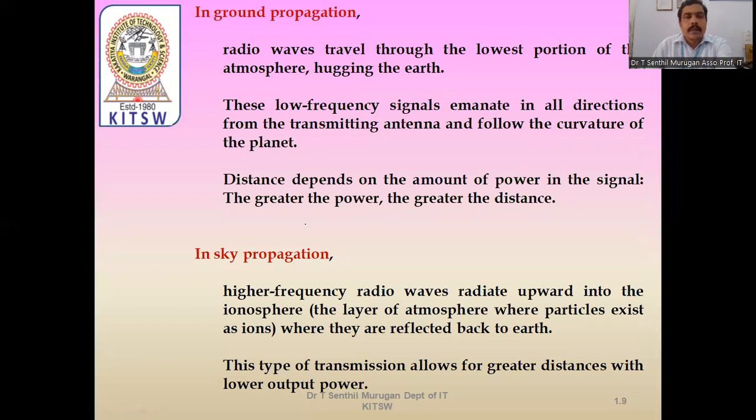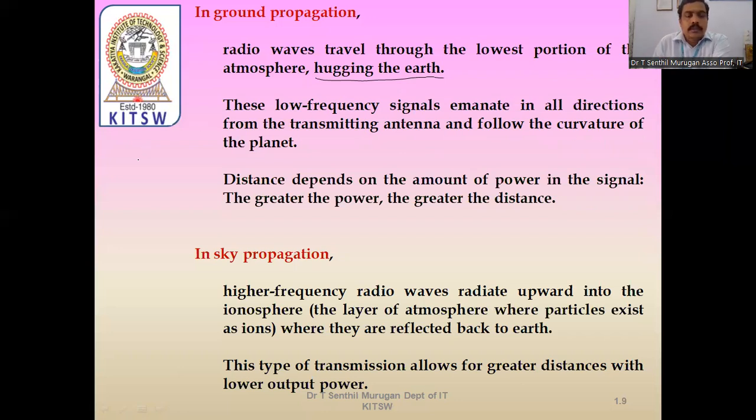In ground propagation, the radio waves travel through the lowest portion of the atmosphere, hugging the earth. These low frequency signals emanate in all directions from the transmitting antenna and follow the curvature of the planet.